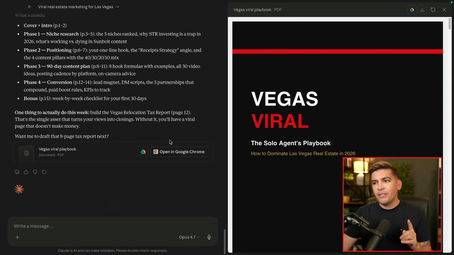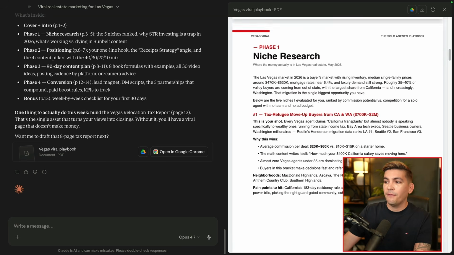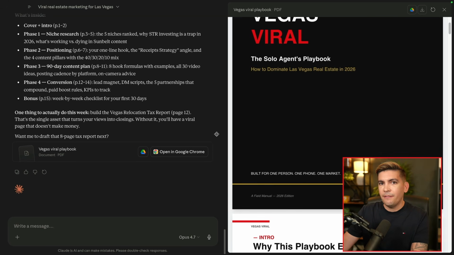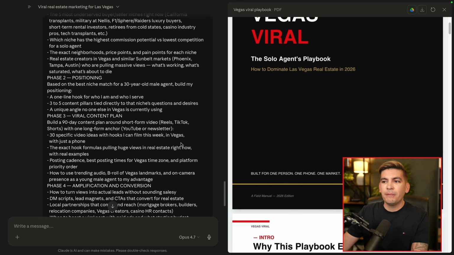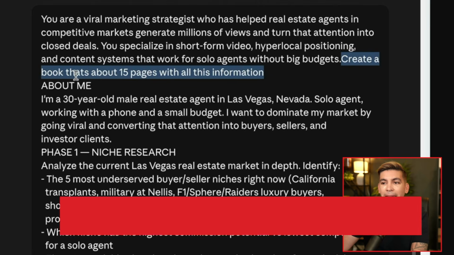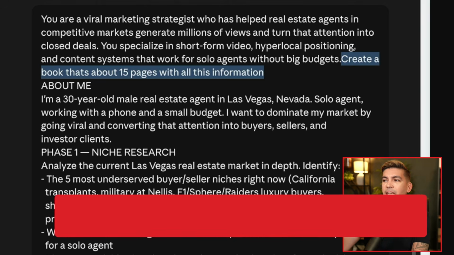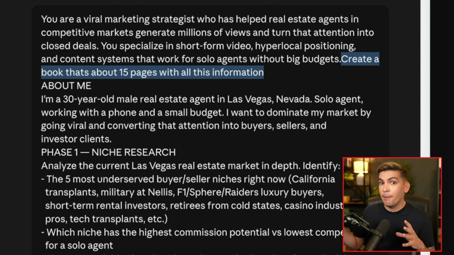Now, one thing I wanna mention, in order to get a result like this, where you have a lot of detailed information that gives you a lot of info, you need to instruct it to give you a PDF or a playbook or a guide. So I edited this specific prompt right here and I put create a book that's about 15 pages with all this information. Now, if you add this prompt in here, it's gonna give you this entire playbook with a lot better results.